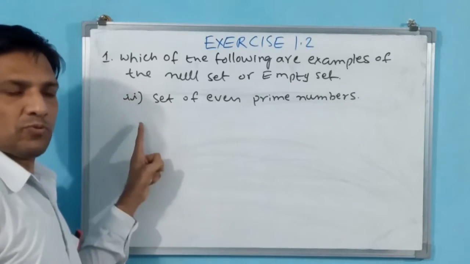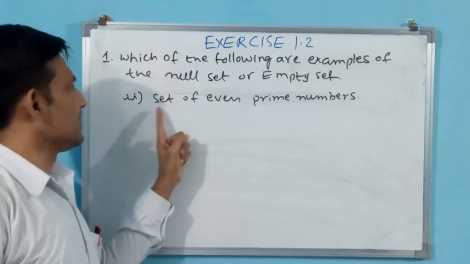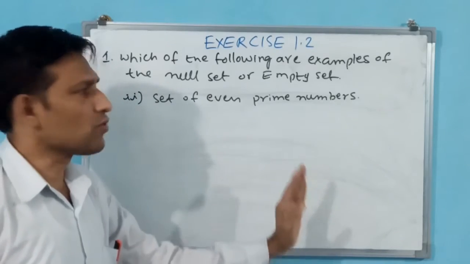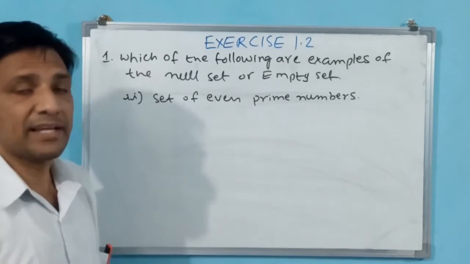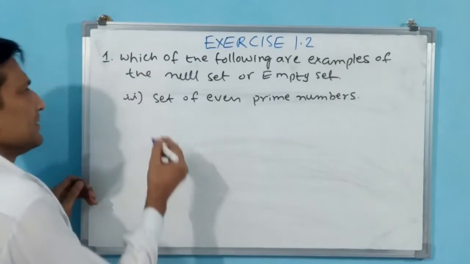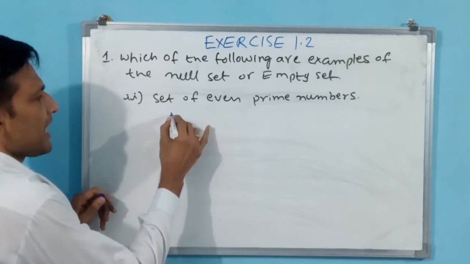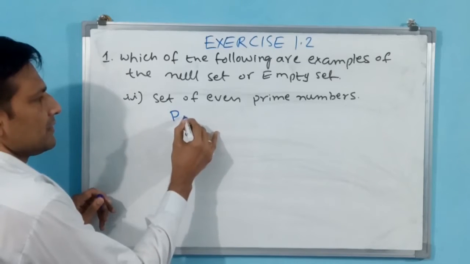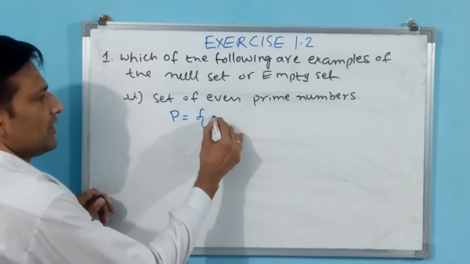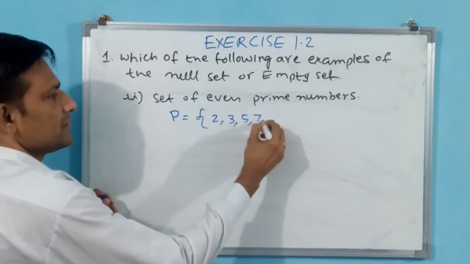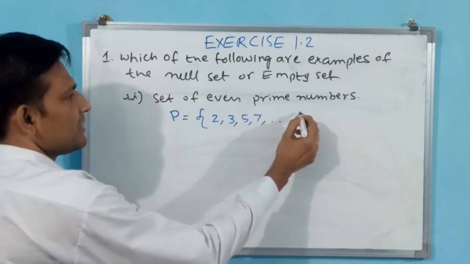See, part 2 of first question is set of even prime numbers. Set of even prime numbers you have to write, then you have to see whether it is an empty set or not. See, prime numbers is equal to 2, 3, 5, 7, like that will be there.